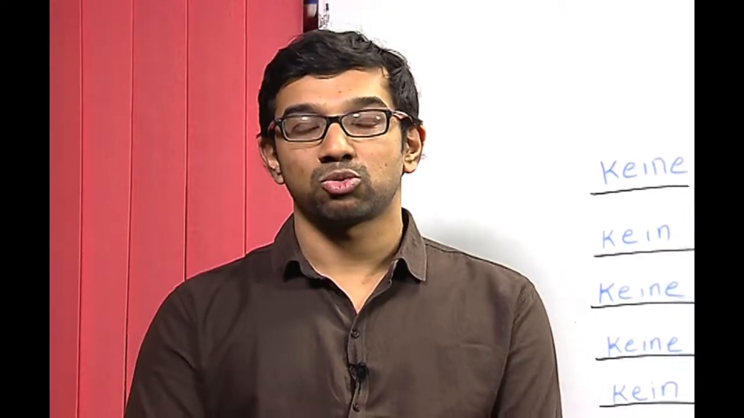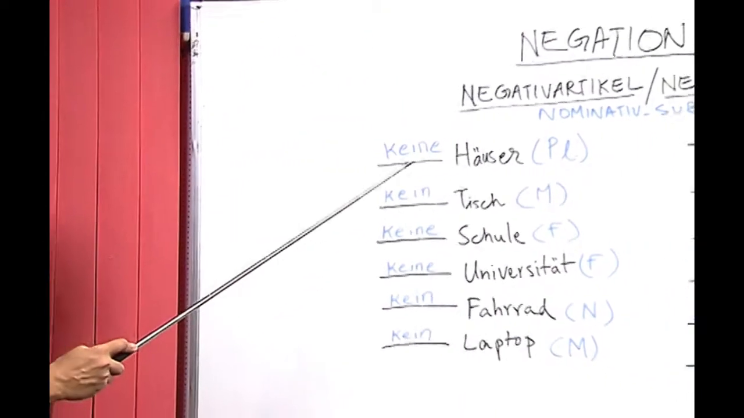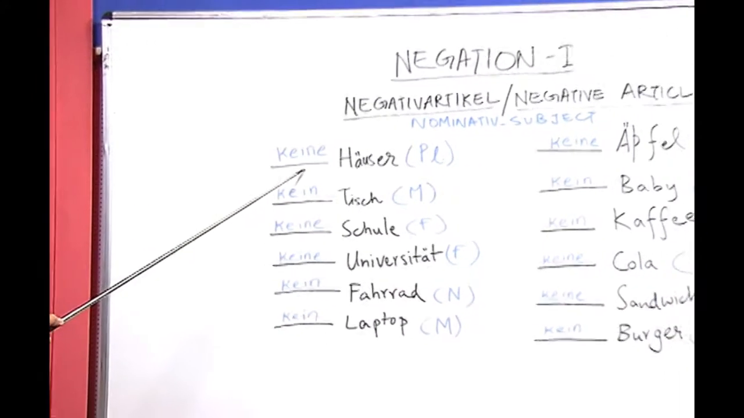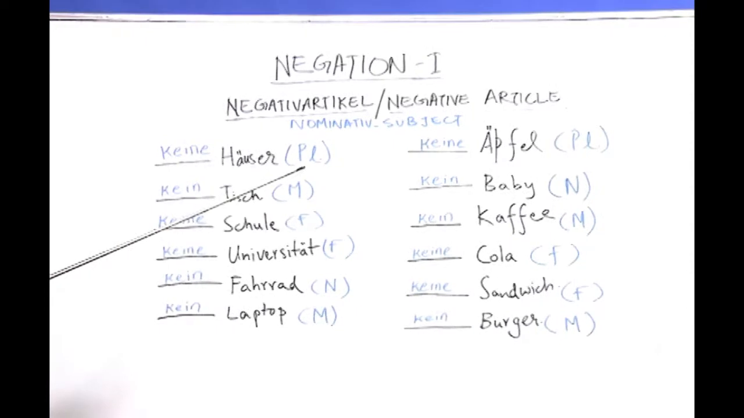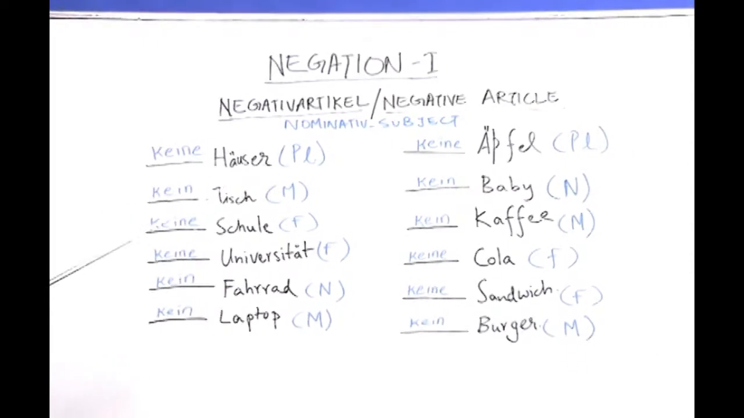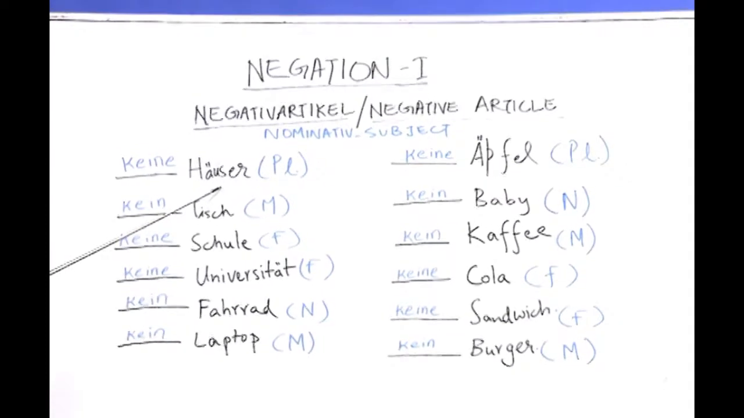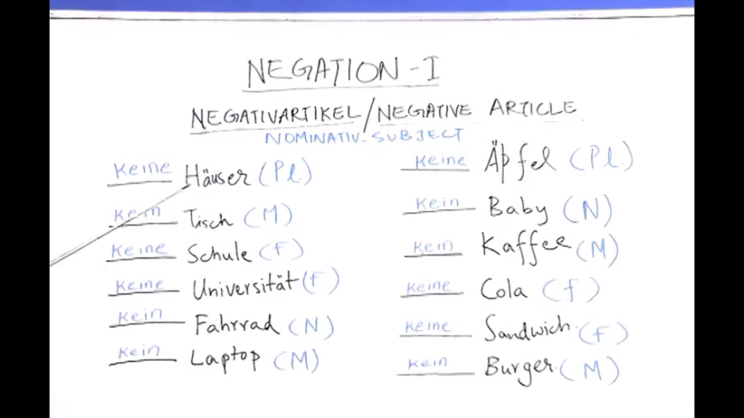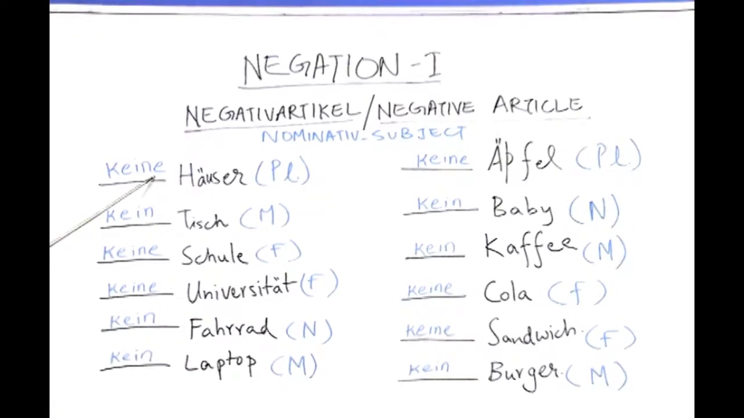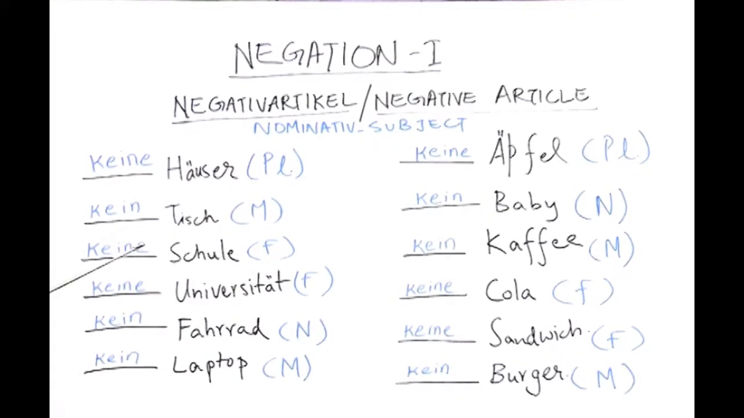Now, let us look at the answers given by our students. Our first student wrote the negative article keine, and our other student wrote the plural form here. Both answers are correct. Häuser is the plural form of the singular noun house, and as you know, the negative article for plural is keine, so the students have written the right answers.